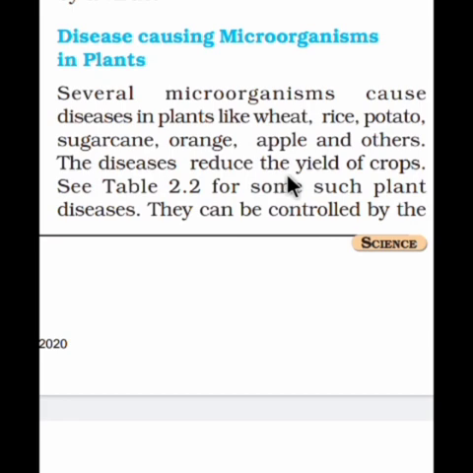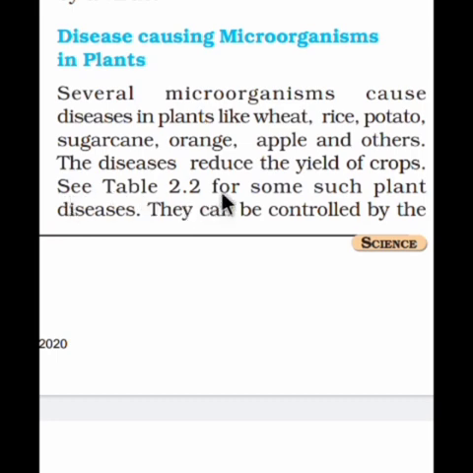The disease reduces the yield of crops. What can be the effect of all these diseases? Symptoms of the disease: how can we come to know that this plant is getting a disease? The first one is reduced yield. Yield means you will get less harvested product compared to a healthy plant when disease is caused.